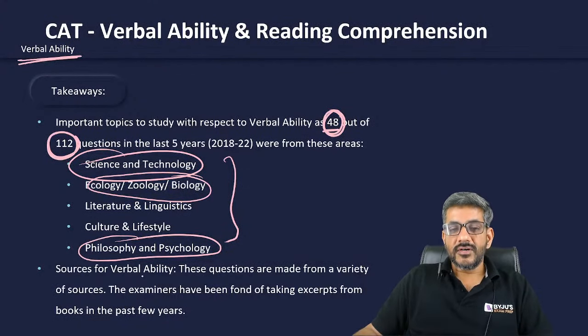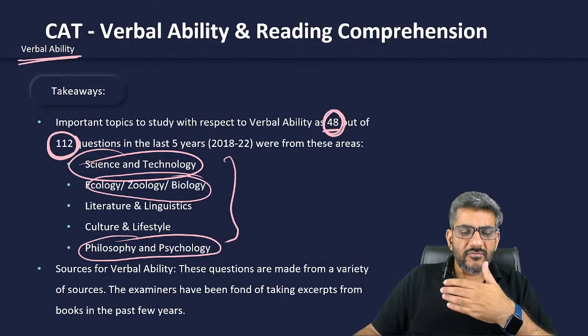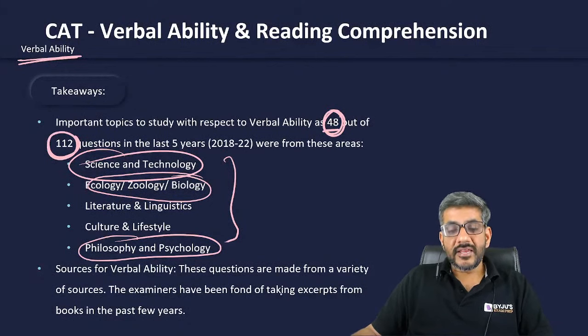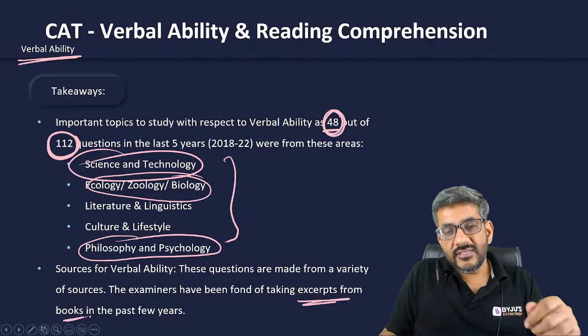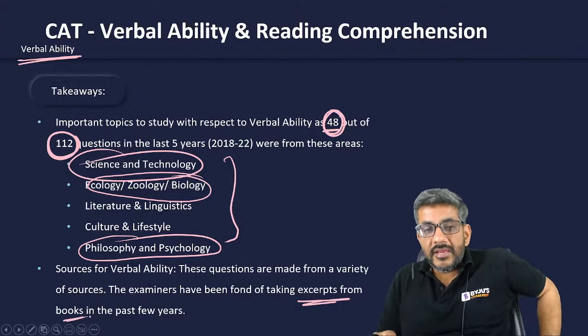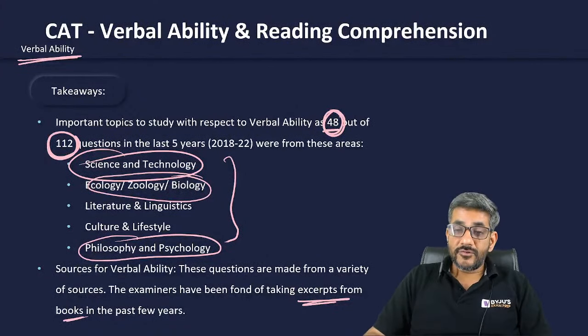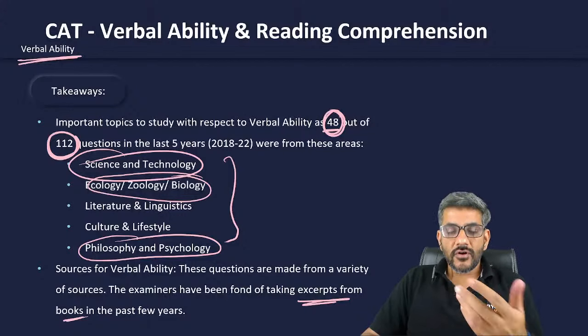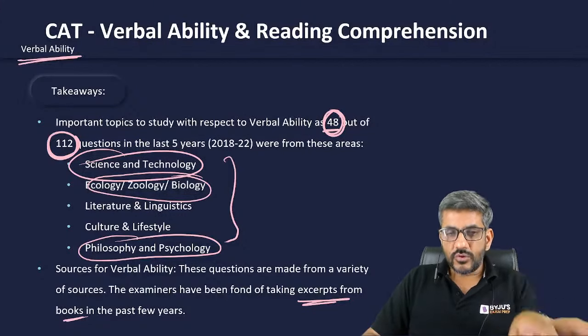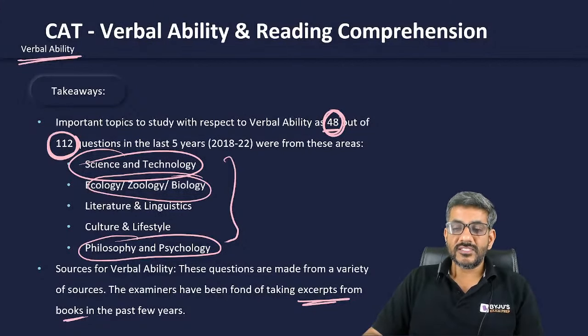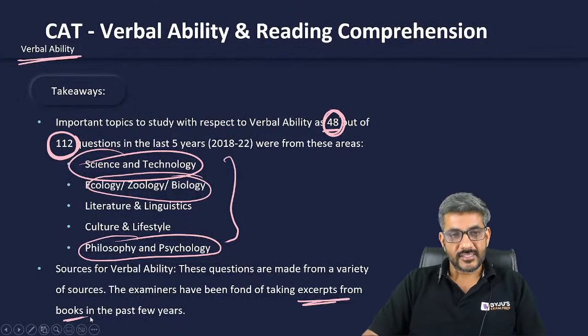And sources for verbal ability, they take them from a variety of sources. Many a time they have been taking questions from different books. In the last 5 years, they have actually done that many a time. So you have to study different kinds of books from different genres, so that you are familiar with the kind of questions that VARC would be asking you in the actual CAT exam.